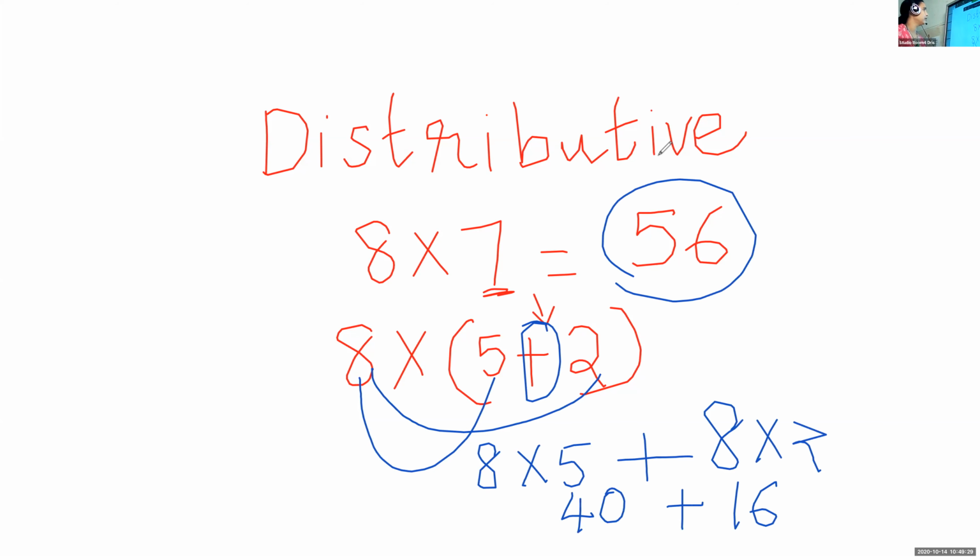So here, distributive property means we can break these two numbers as a sum. Like 7, we can break it into 5 plus 2. So how can we multiply? 8 into 5, 40, plus 8 into 2, 16. So that is distributive property.